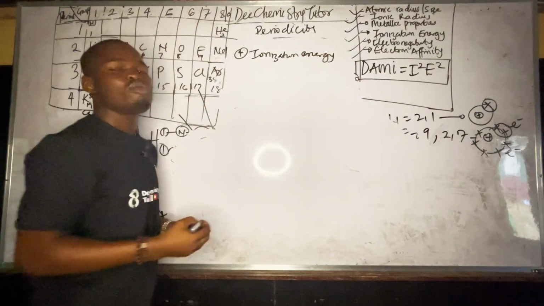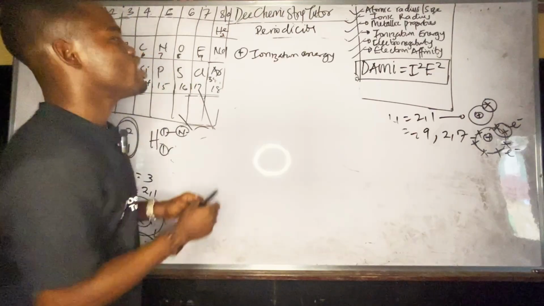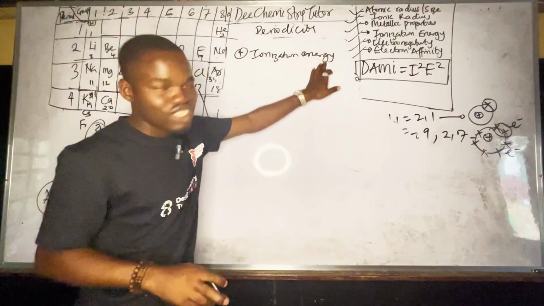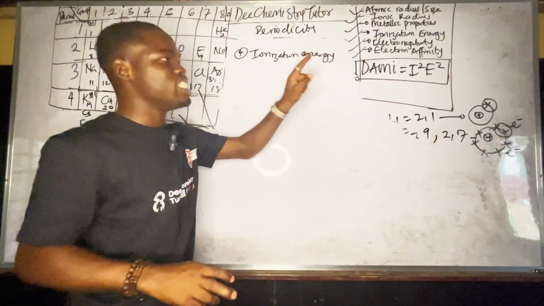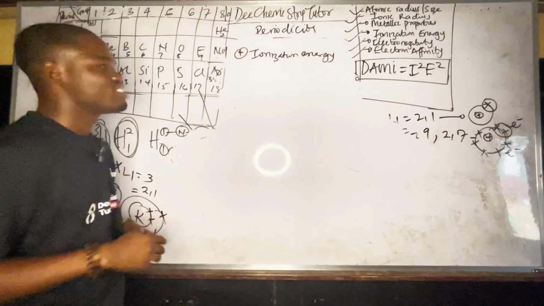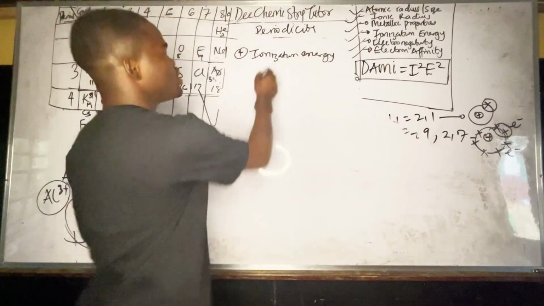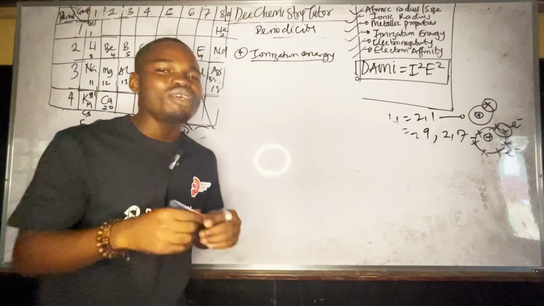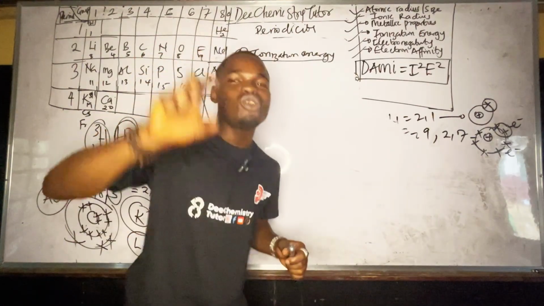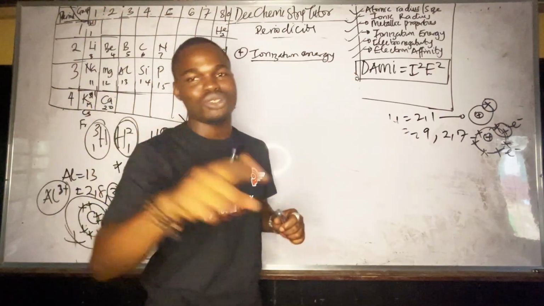This is where people don't get these things very well. Ionization energy. Look at it as an energy, not an ability like electron affinity. Ionization energy is the amount of energy required to remove the most loosely held, outermost electron.